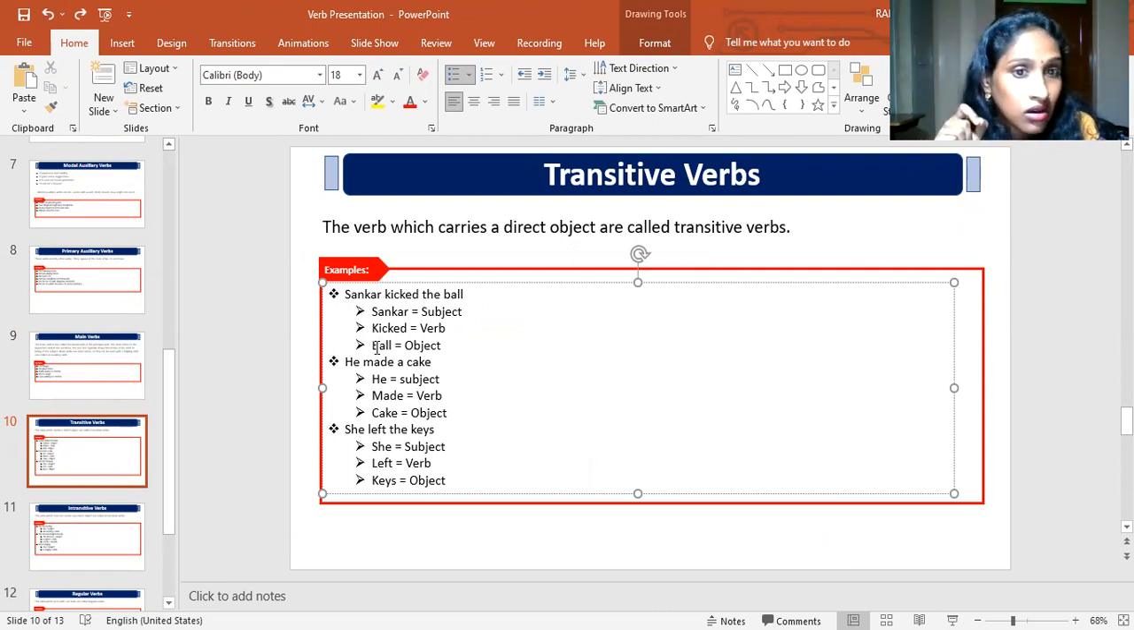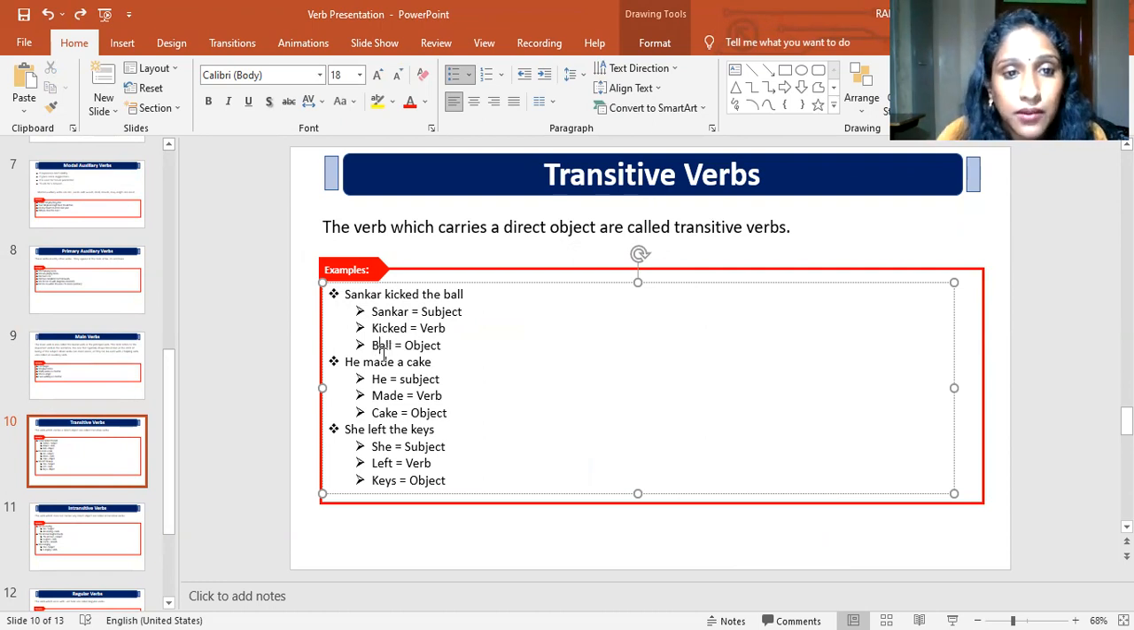So here the verb always carries an object. Here the verb carries an object called ball. So this verb depends upon the object. That's why we call it a transitive verb. The thing is that the transitive verb always carries an object.